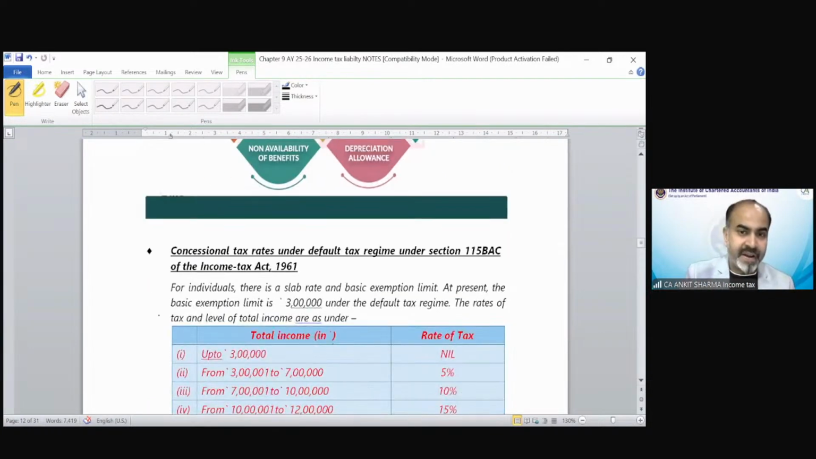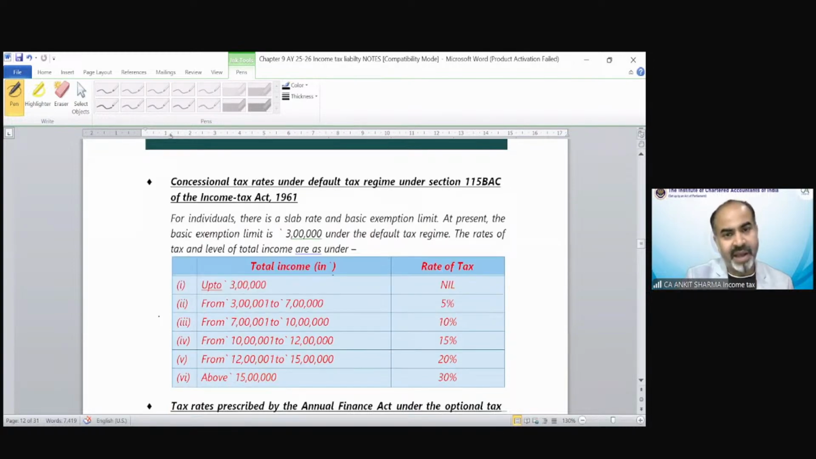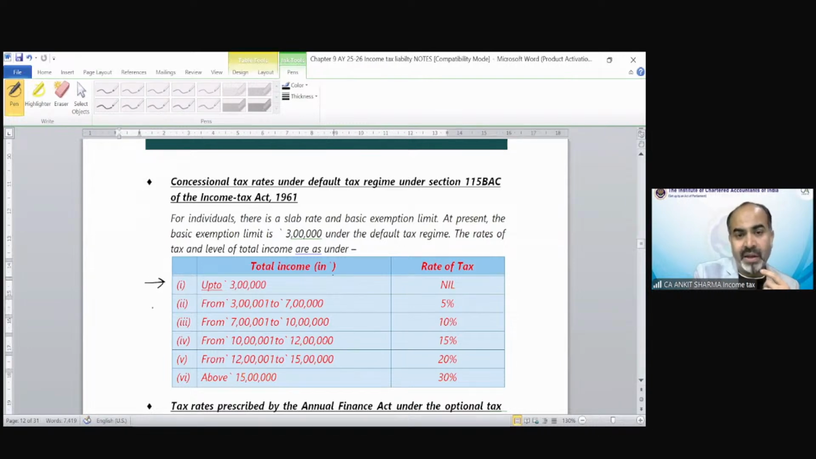Now the concessional rate under the default tax regime under section 115BAC of the Income Tax Act. For individuals, there is a slab rate and basic exemption limit. At present, the basic exemption limit is 3 lakh rupees under the default tax regime. Here are the rates. Up to 3 lakh rupees, the rate would be nil. 3 to 7 lakh, it would be 5%. 7 to 10 lakh, it would be 10%. 10 to 12 lakh, 15%. 12 to 15 lakh, 20%. And above 15 lakh would be 30%.